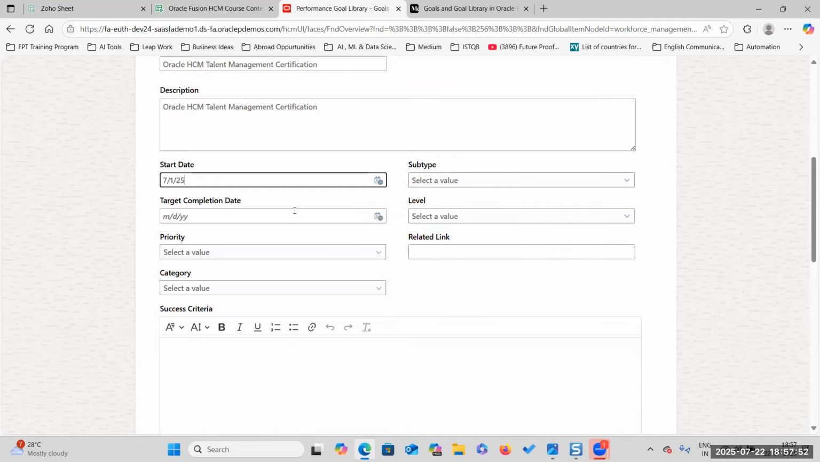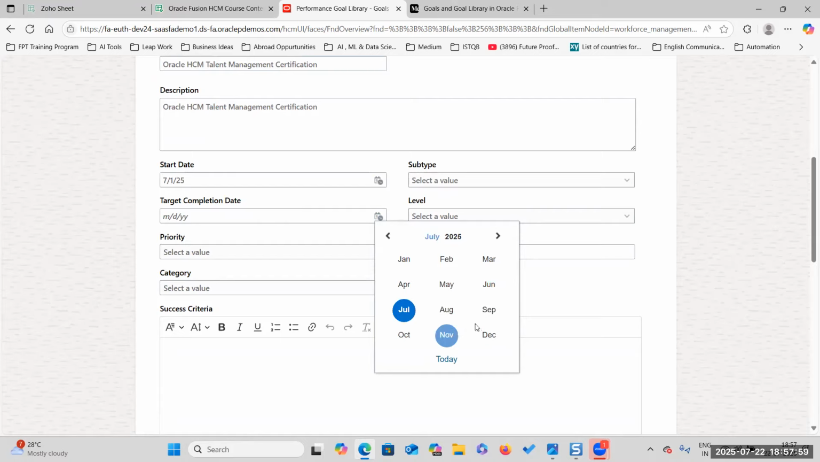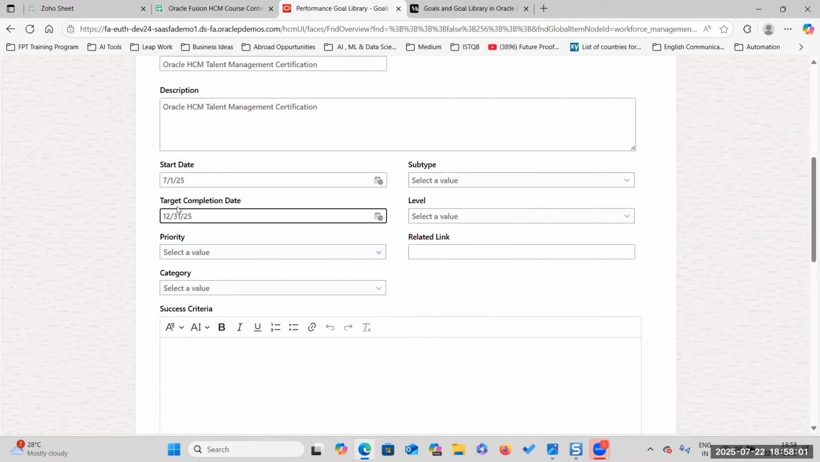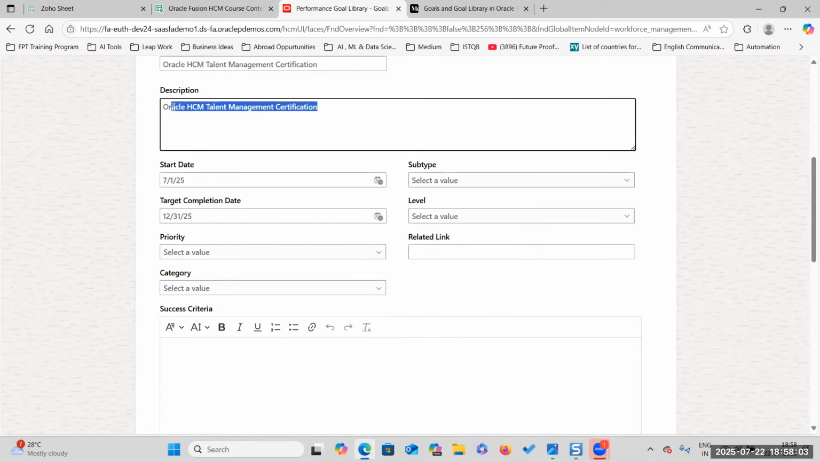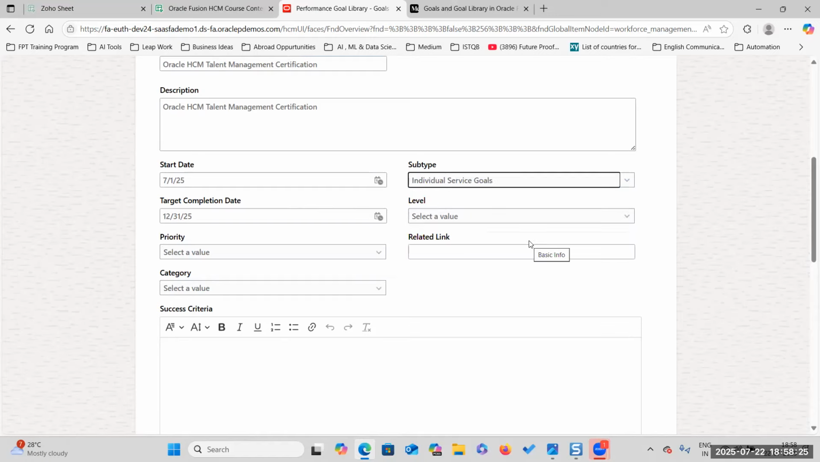Let us take start date. I want to give the start date, this one. Target completion, I want to give up to December 31st. Okay, this particular goal is available from July 1st, 2025 to December 31st, 2025. Okay, subtype means whether it is a functional level goal or group level goal or individual service goal or individual compliance goal. This comes as part of individual service goals.